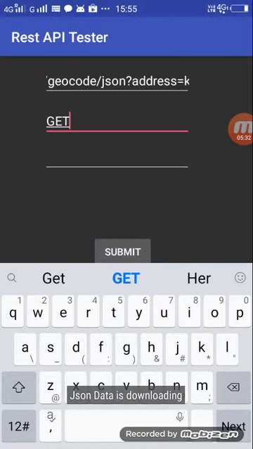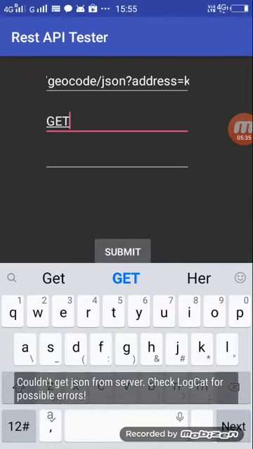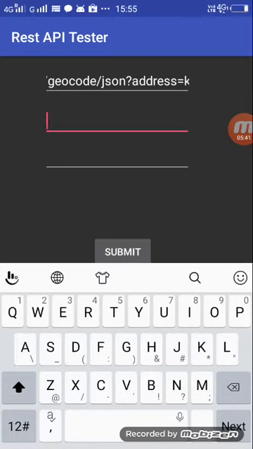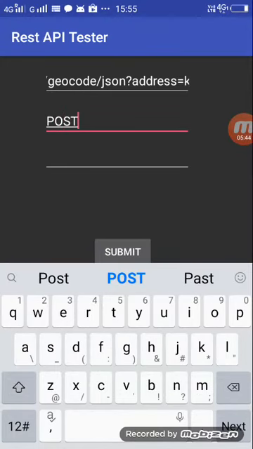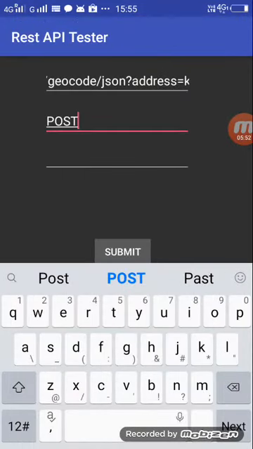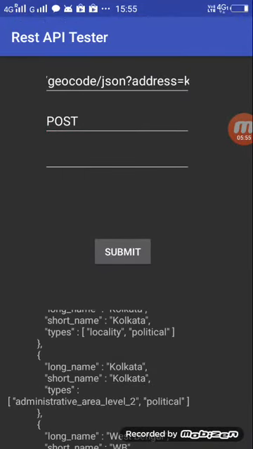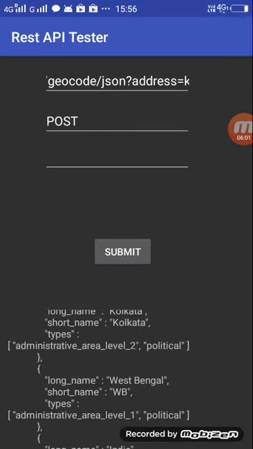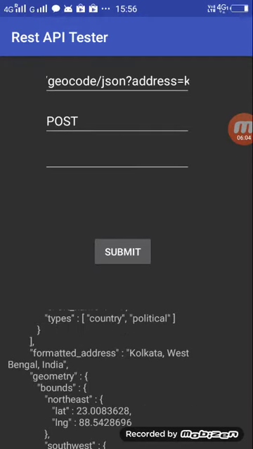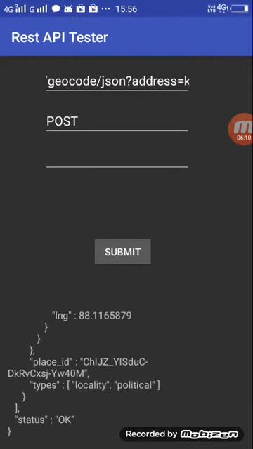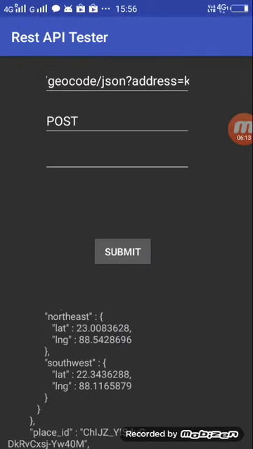Submitting it, JSON data is downloading. No, it couldn't get the JSON from the server. That means it's not a get method, it's a post, I think. Submitting, JSON data is downloading. It has got the data. So if you can see here, it has given the response: address components, Kolkata, long name, the various details, latitude, longitude, and location, place ID, status, okay. So the whole JSON has come over here.